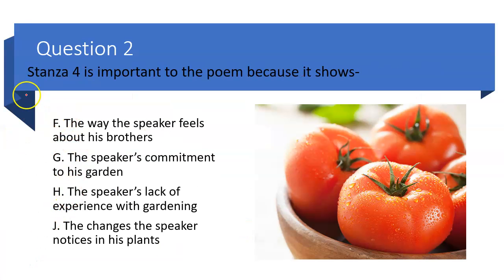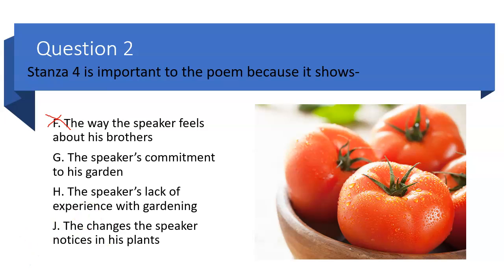So why is it important to the poem? Choice F, the way the speaker feels about his brothers. Did we read anything about his brothers in that section? No, I didn't see anything about brothers in there. The speaker's commitment to his garden, I think that could be a possibility. The speaker's lack of experience with gardening, that's true. He doesn't have a lot of experience, so let's not cross that one out. And the changes the speaker notices in his plants.